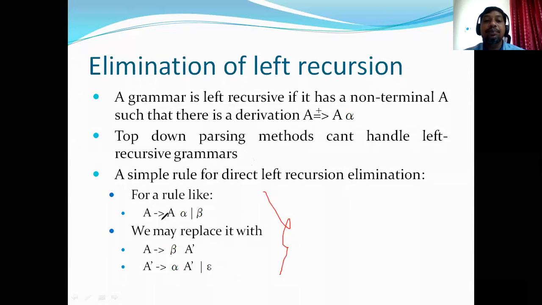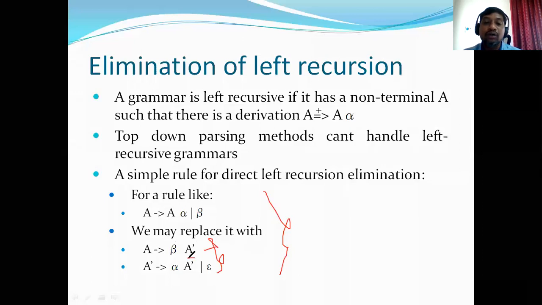If there are production rules in the form A derives A alpha or beta, we may replace them by applying a grammar transformation. The grammar is transformed like this: A derives beta A dash, where A dash is a new non-terminal that we have introduced.